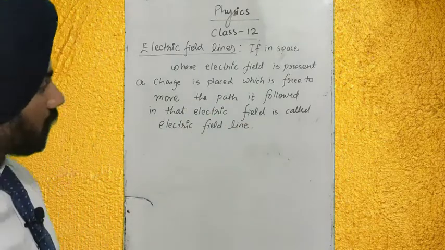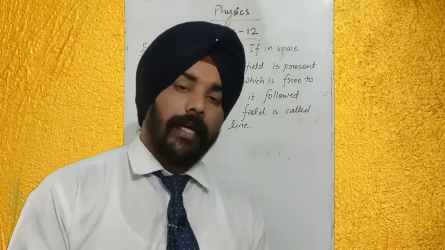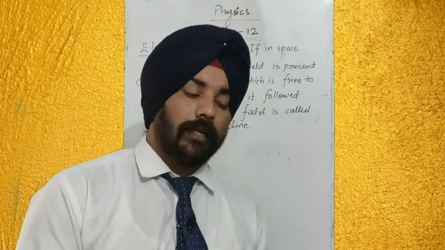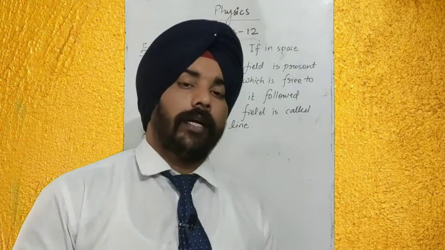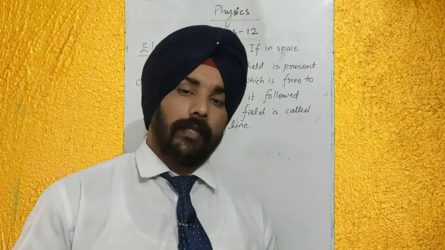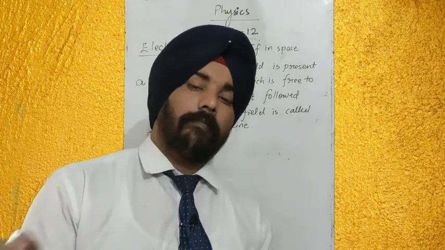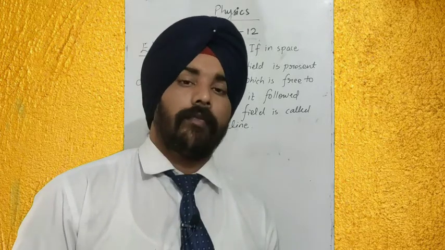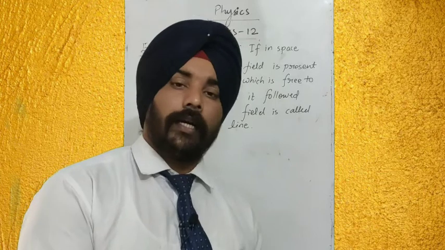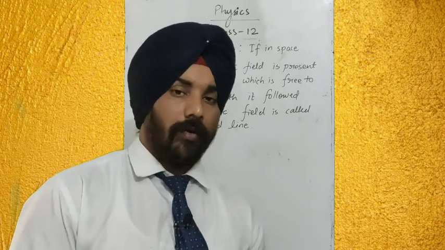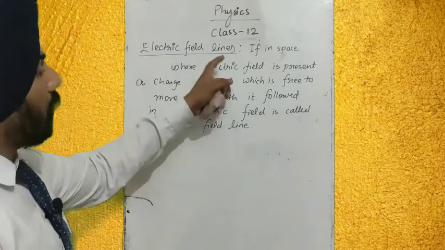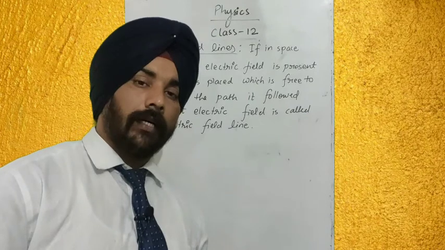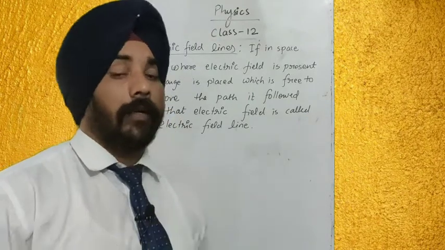Okay, you understood? If in a space there is an electric field and you have kept a charge which is free to move in that space, whatever path it will follow to move from one place to another place, that particular path is called electric field line. It's an imaginary curve. It is just used to visualize the electric field present in a space. So electric field lines are the path followed by the charged particle where the electric field is present.